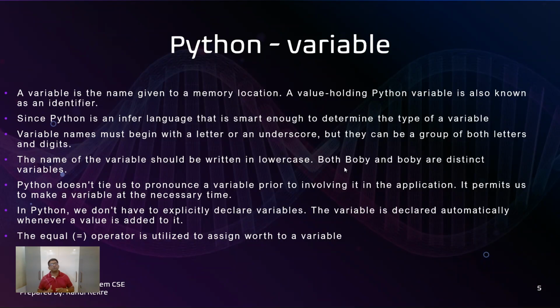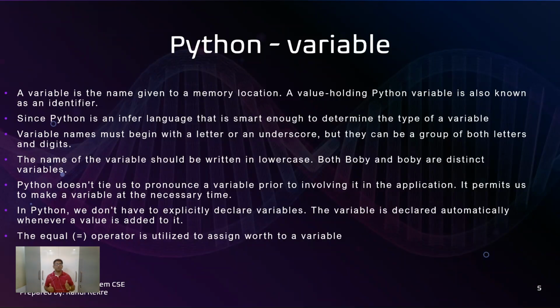The name of the variable should be written in lowercase or uppercase, both work, but they are case sensitive. So here, both Bobby and bobby: the first Bobby has a capital B, the second bobby has a lowercase b, so they are distinct variables. Python doesn't require us to pronounce a variable prior to using it in the application.